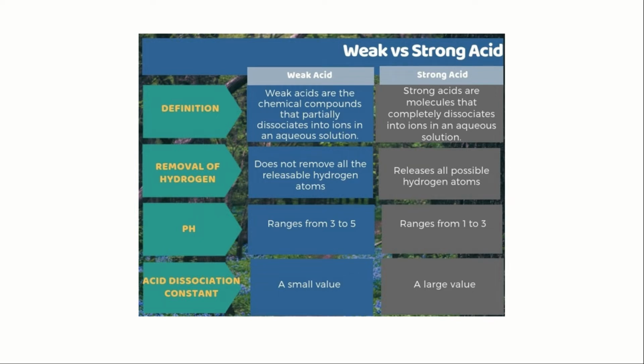Removal of hydrogen. A weak acid does not remove all the releasable hydrogen atoms, whereas a strong acid releases all possible hydrogen ions. So a weak acid has a pH of 3 to 5 and a strong acid from 1 to 3, or 0, 1 to 3. Acid dissociation constant. A weak acid has a small value and a strong acid has a large value of acid dissociation constant.